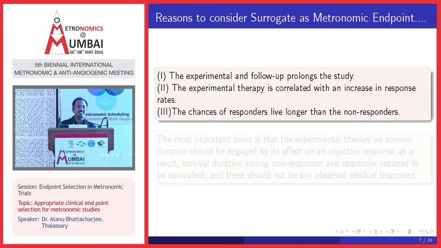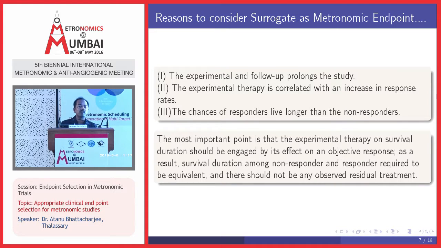One of the assumptions that we many times overlook is that we assume that responder and non-responder both will have equal survival duration. We don't consider it, but it should be considered, because the statistical methodology stands on this assumption that responder and non-responder will have equal survival duration.